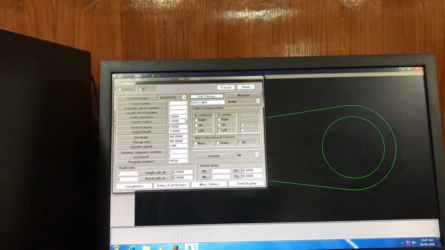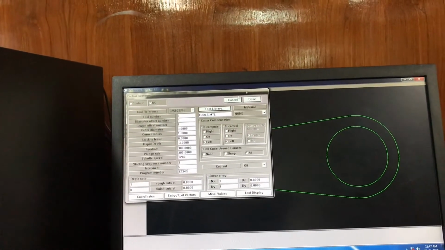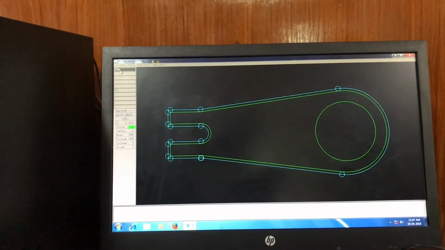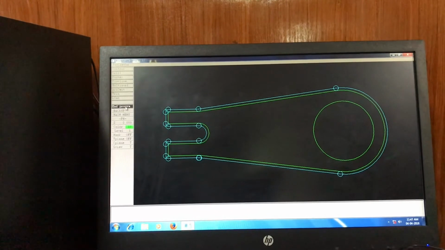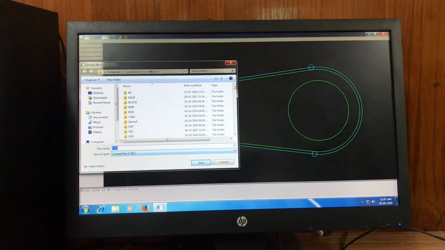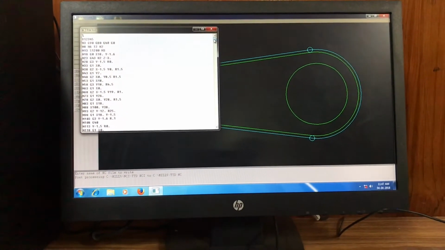First 3 parameters are changed. And the last one, a program number is given. Accept this toolpath, yes. End program. Run the post processor, yes. Save. Program is generated.